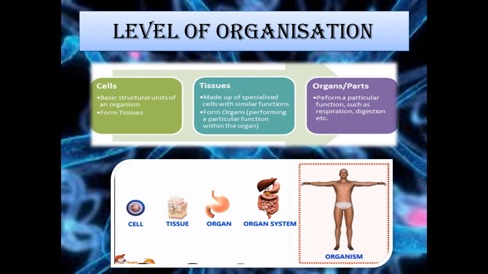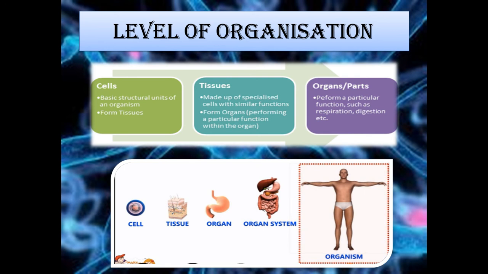Different tissues join to form different organs, for example, stomach, liver, pancreas, etc. Every organ performs a specific function, like the stomach helps in digestion, the pancreas secretes digestive juice. All the organs that work together to perform a specific function form an organ system. For example, esophagus, stomach, intestine, liver, pancreas all together form the digestive system, which helps to digest the food. So various organ systems make up a living organism.